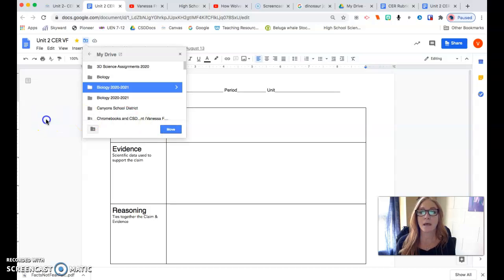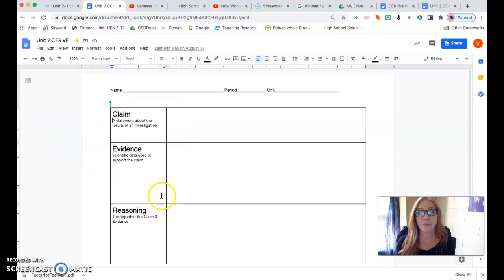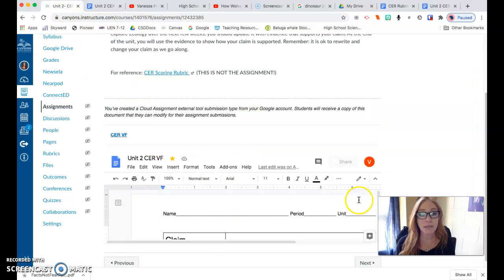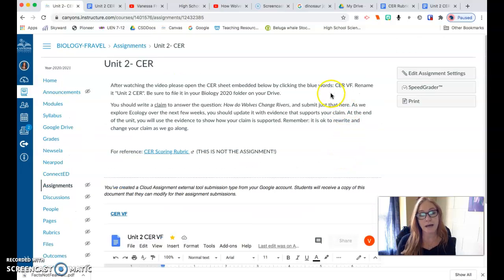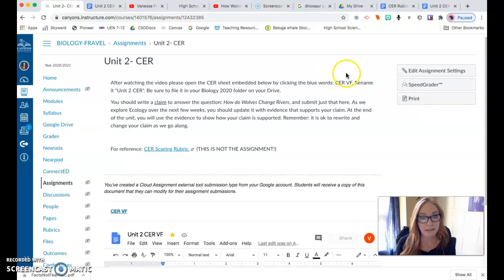Then you'll fill in whatever assignment it is, and then to submit it, you come back to here. And on your page, you will have a blue button here that says Submit Assignment. You'll click that, and it will just send me a copy of your copy, and whatever you've written on it should show up in my Canvas for me to grade. Easy peasy, right? That's the one kind, when you have an assignment that looks like this, where it's embedded in the page.